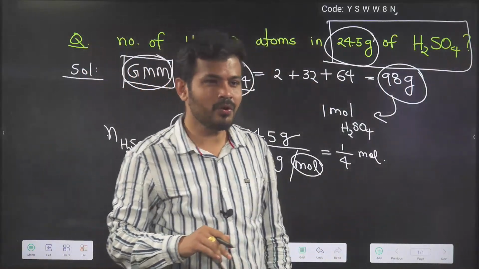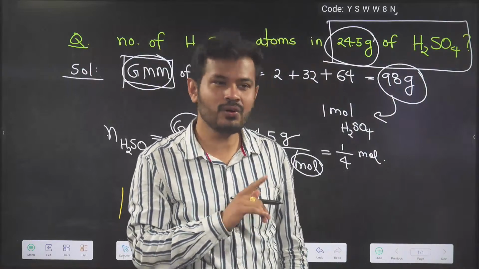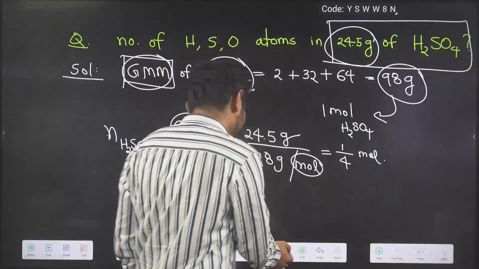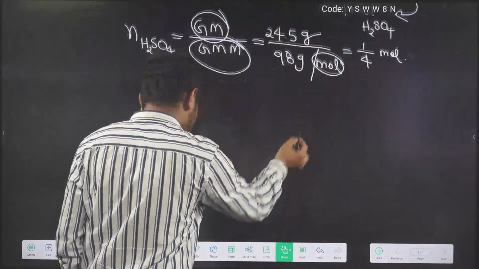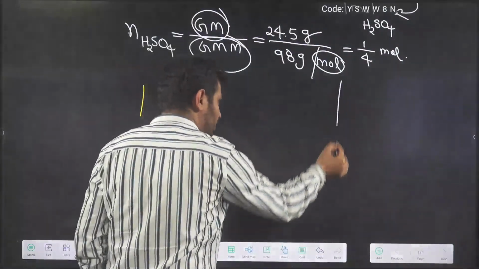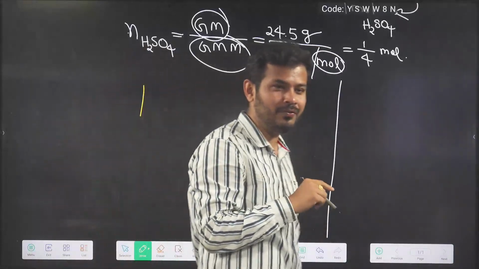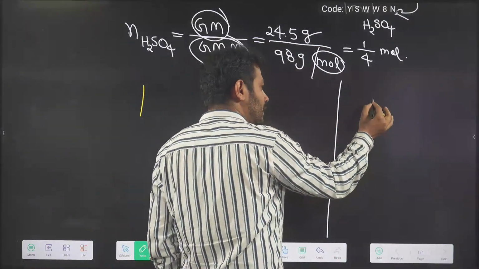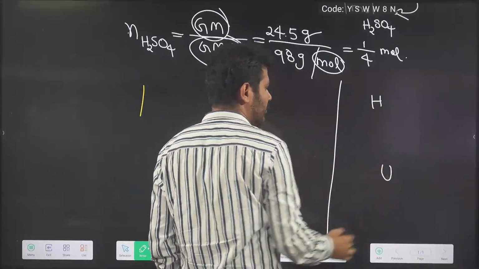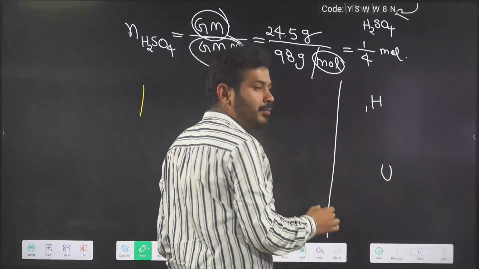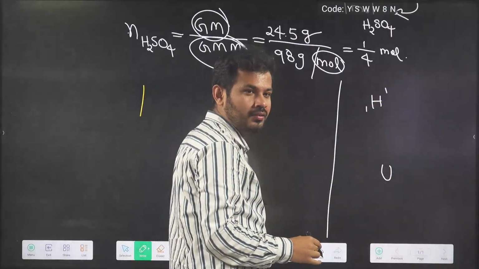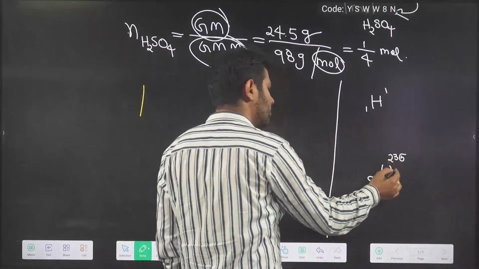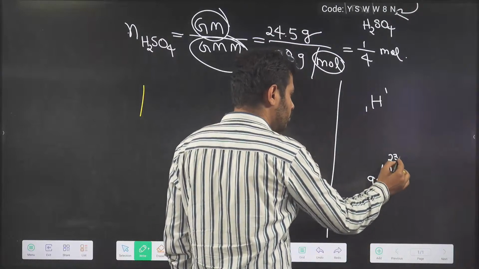In the nucleus, number of protons are equal to number of neutrons. Is that correct? No, it is not always. I can give you an example of that. I am deviating a little from the topic, but you have asked a good question. Number of protons and number of neutrons, is it always equal? No, it is not always equal. Let us discuss only 2 examples. One is hydrogen, the other is uranium. Hydrogen, atomic number 1, mass is also 1. Whereas uranium, atomic number 92, mass is 235. Several isotopes are there. Let us talk about 235.